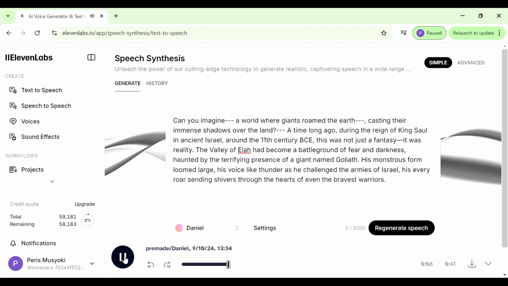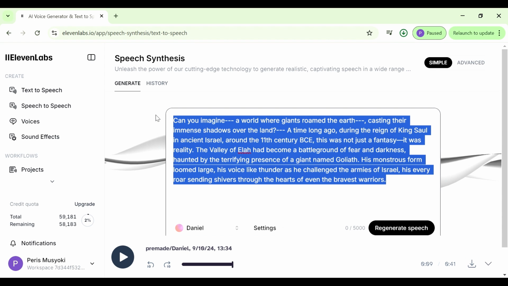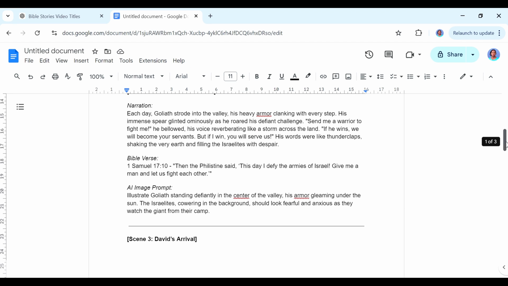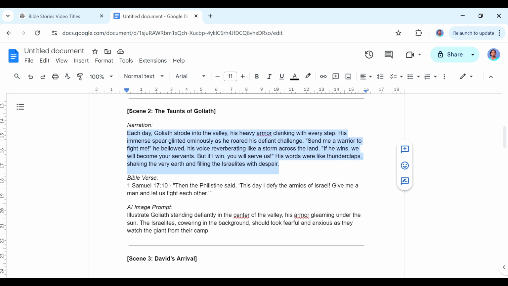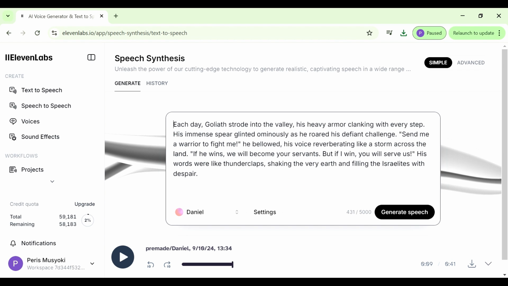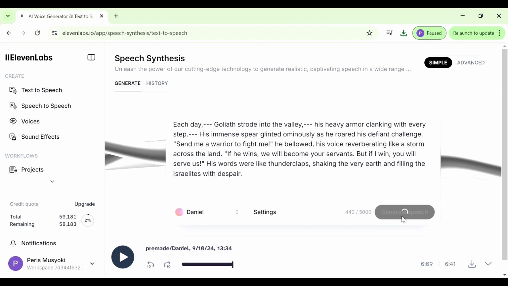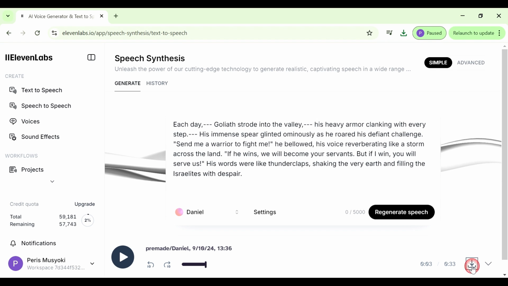Yeah, that sounds okay. So we are going to download that. So we have the first voice for our first scene, and then you continue doing this for all the other scenes. If you were to generate for the second scene, we just do the exact same thing. Just copy that and then bring it back to 11 Labs here. Do a bit of adjustment so that it sounds like what we would want it to sound like. Then generate speech, and you continue doing this until you have all the audio clips that you need to create your video. Also ensure that you name them accordingly so that it is going to be easier for you to work.